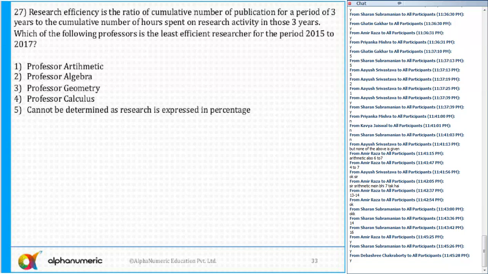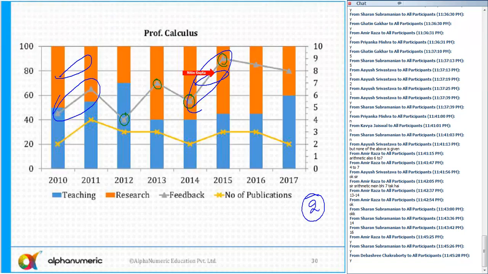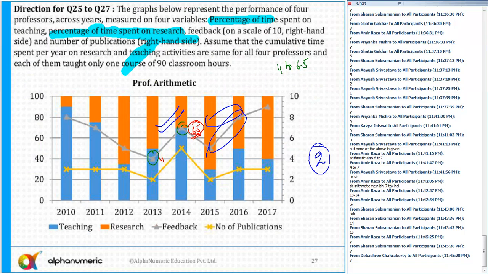So number of publications upon number of hours, from 2015 to 17. So if I go for Professor Arithmetic, you can calculate for Professor Arithmetic here 2015, 16 and 17.